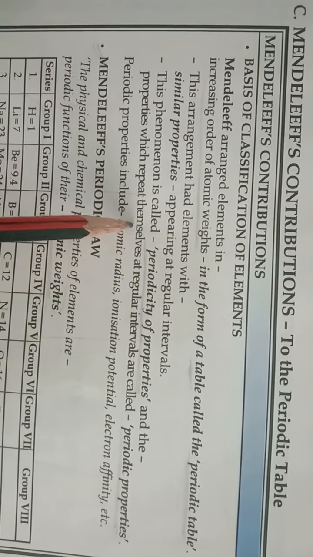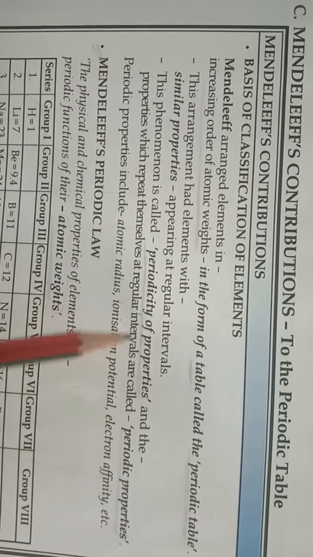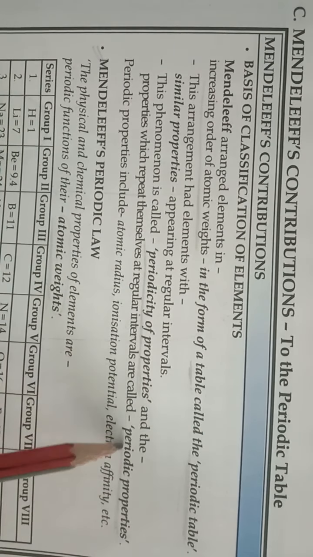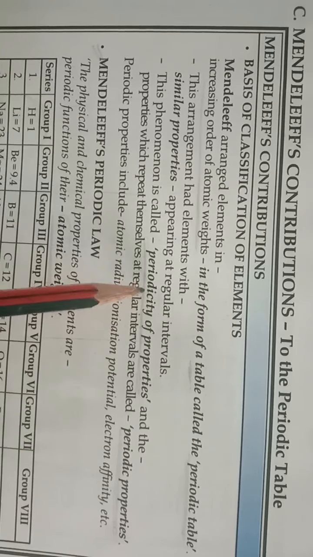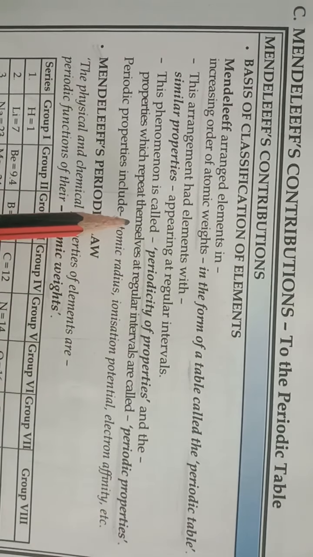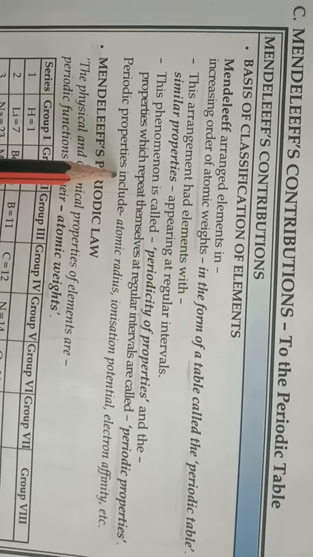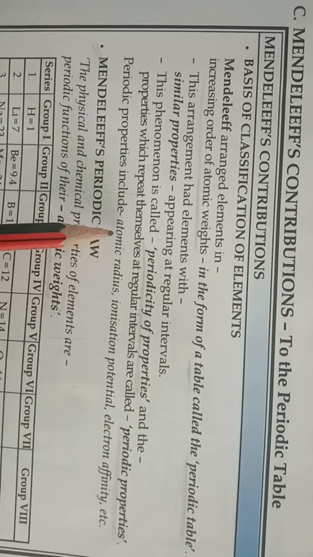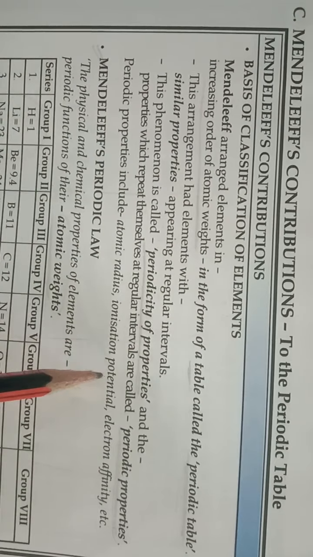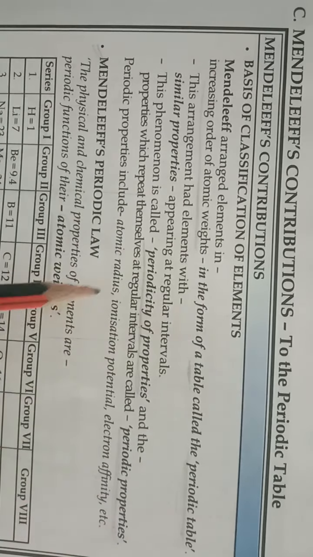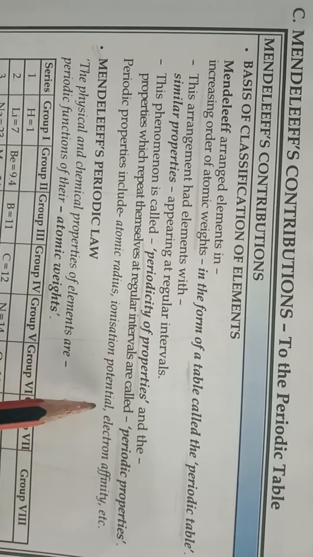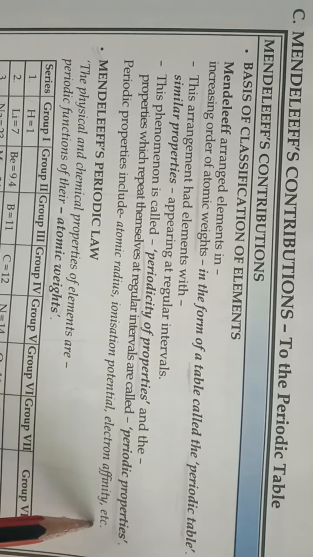Properties which repeat themselves at regular intervals are called periodic properties, and the properties which show periodicity are known as periodic properties. So there are a number of periodic properties of elements, and out of those a few important ones are atomic radius, ionization potential, electron affinity, electronegativity, valency, metallic and non-metallic character, etc.